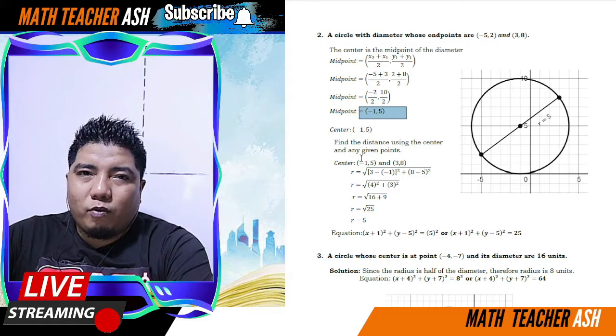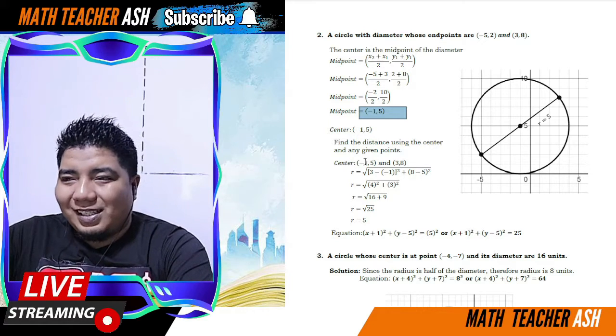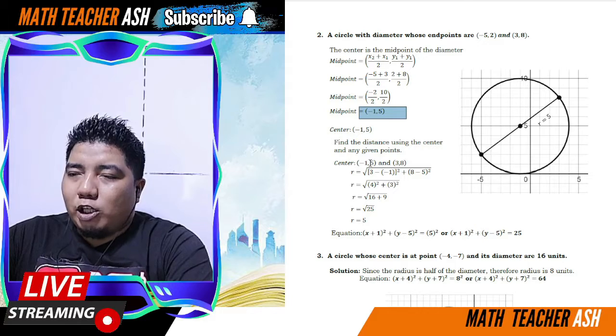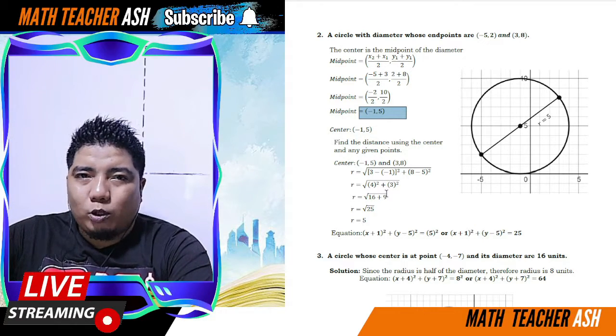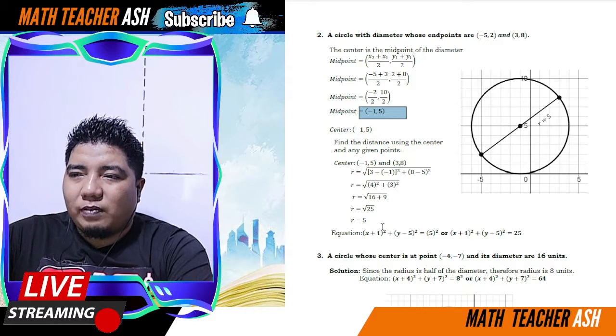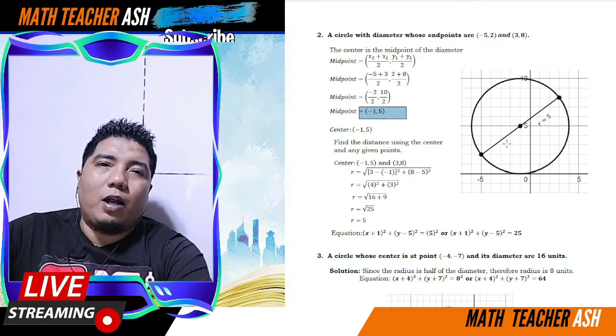So, 3 minus negative 1, that is 4. 4 squared is 16. Yan. 8 minus 5, that is 3. 3 squared is 9. At ito yon. So, 16 plus 9, 25. The square root of 25 is 5. Therefore, the radius is equal to 5.